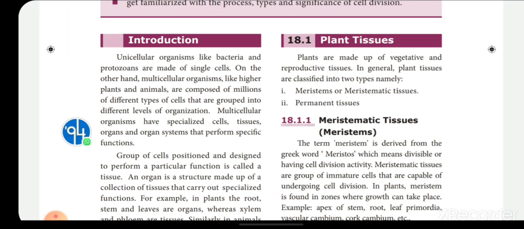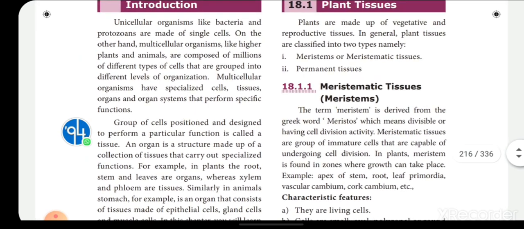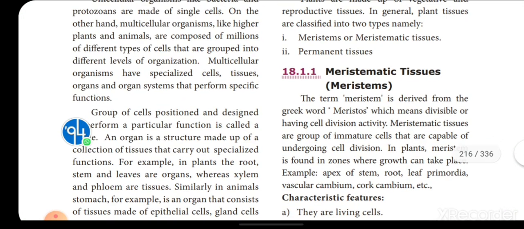Okay, so that's what they are trying to tell us. Unicellular organisms have only one type of cell, while multicellular organisms are made up of many cells of different types. A group of cells positioned and designed to perform a particular function is called a tissue. So what are tissues? Another 1-2 mark question: a group of cells positioned and designed to perform a particular function.